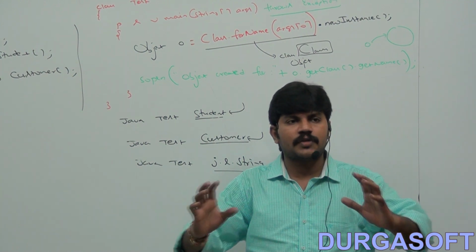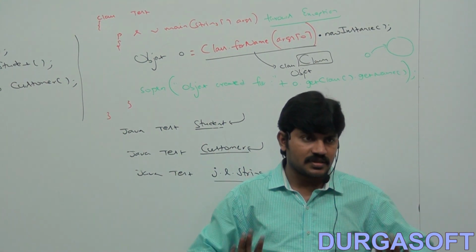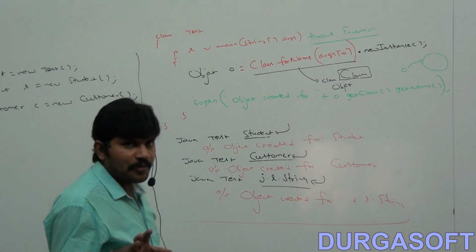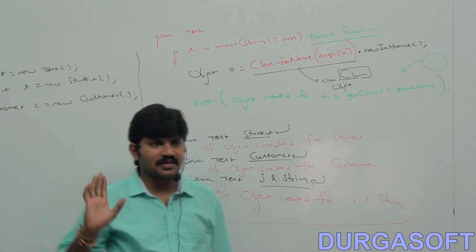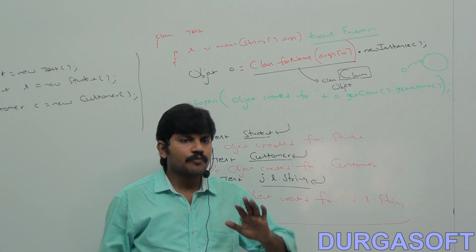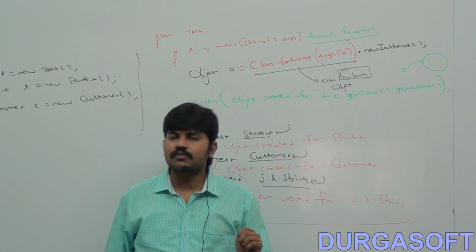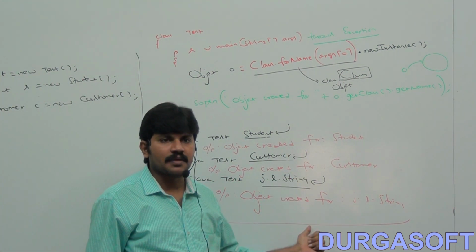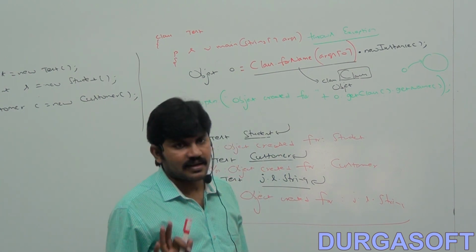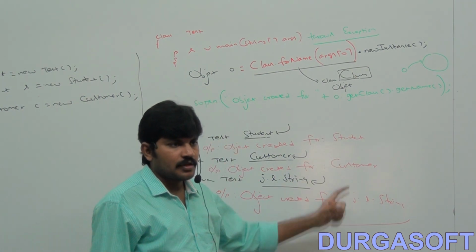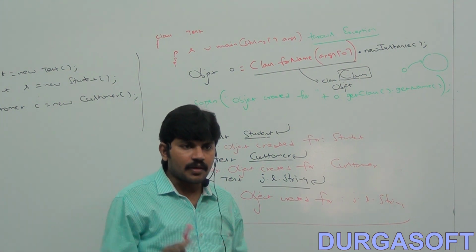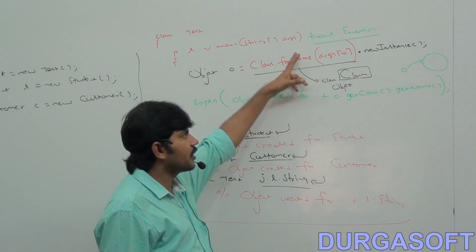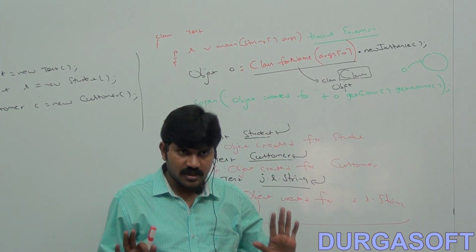So both are meant for creation of an object, but there is a difference. Can you tell what is the basic difference between new operator and newInstance method? If you know the class name at the beginning, then we can create an object by using new operator. If we don't know the class name at the beginning and it is available dynamically at runtime, from command line argument or from a file or from a database, then we can go for newInstance method. Clear for all of you?